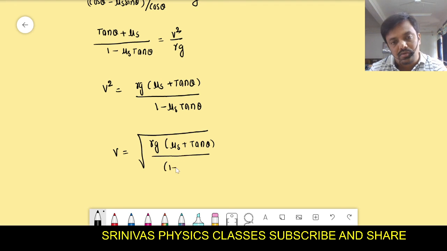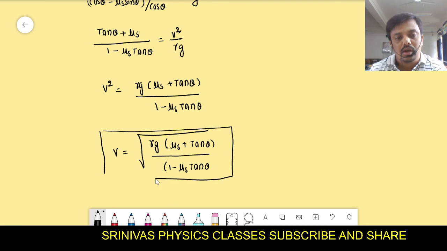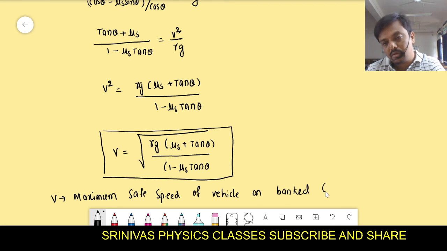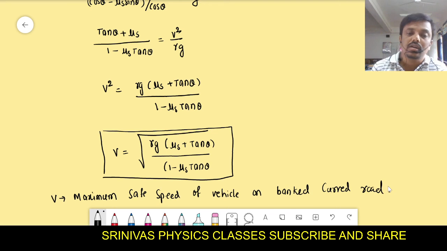This is the formula for the maximum safe speed of a vehicle on a banked curved road, right, a very important formula.